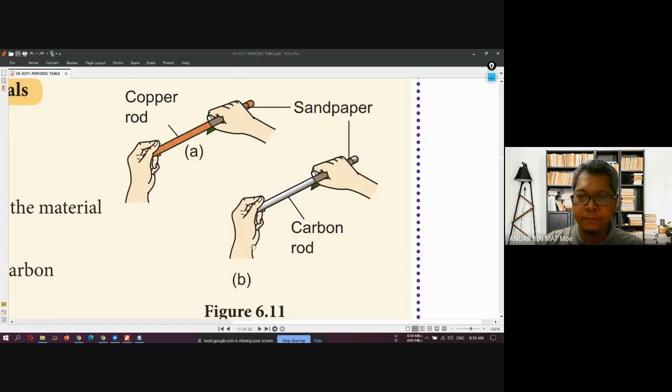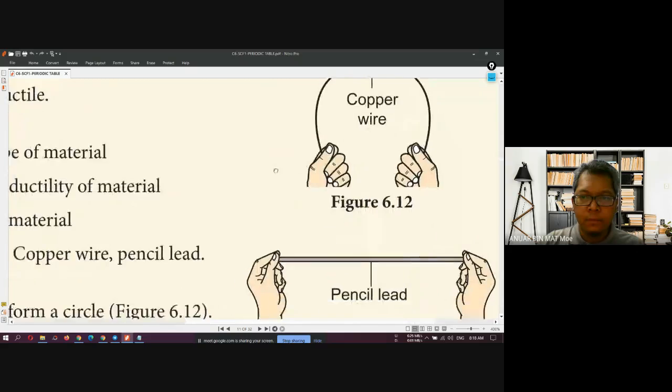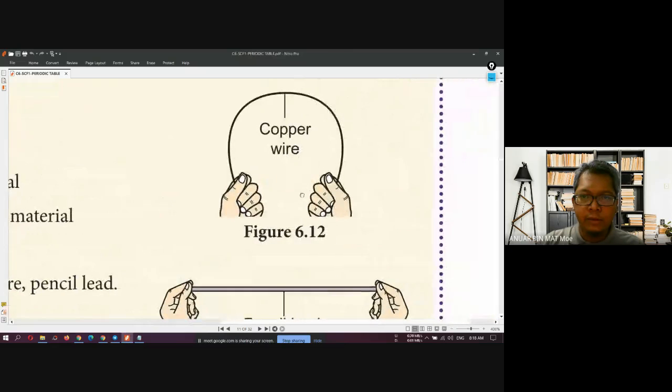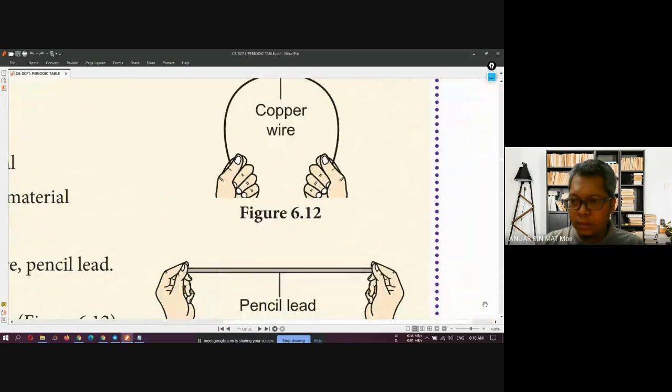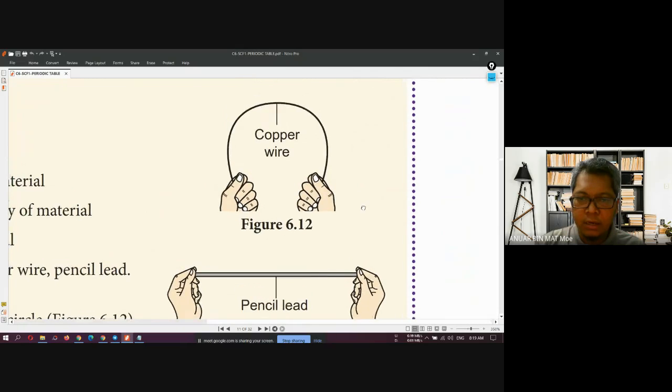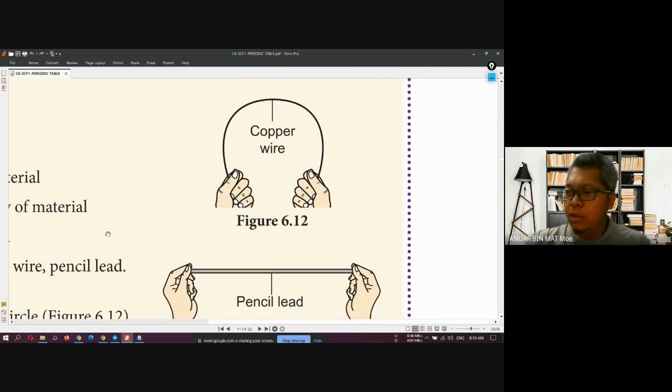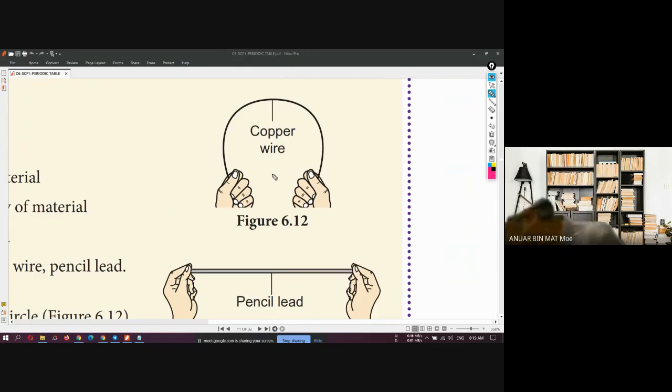So next one. All right. In this picture, if you try to bend the copper wire, can it bend or cannot bend? This is the ductility, right?